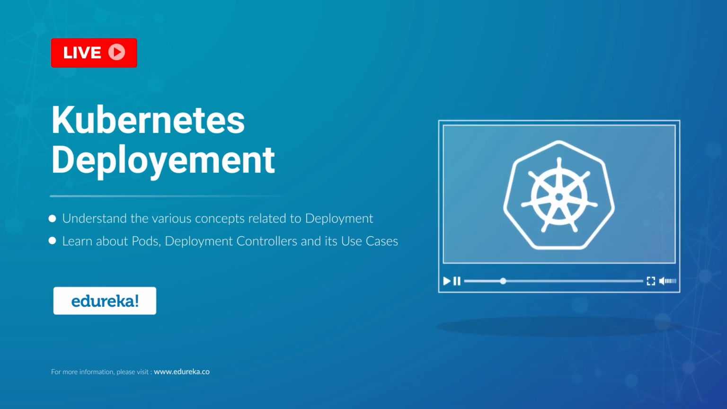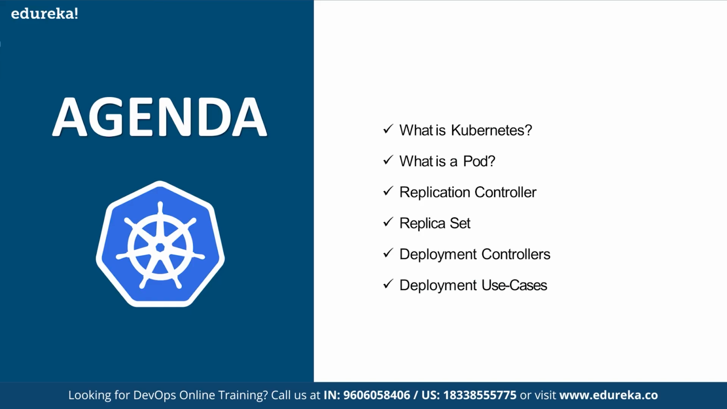Let us look at the agenda for today's session. The agenda is to understand the basics of Kubernetes first. What is Kubernetes? In Kubernetes, we have multiple high-level objects. The smallest object that you can work on in a Kubernetes cluster is a pod, friends. What is a pod, and why a pod? We will also understand replica set and replication controller. We will understand deployment controller, which is the main thing that we want to look at today. And we will jump on to the practicals.